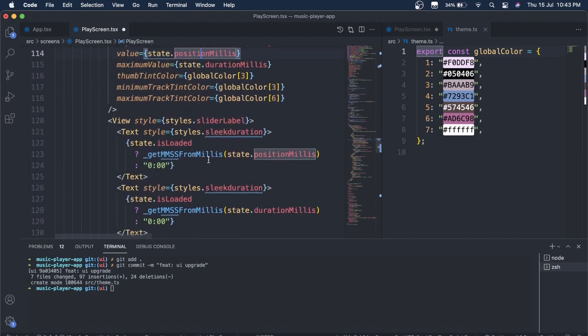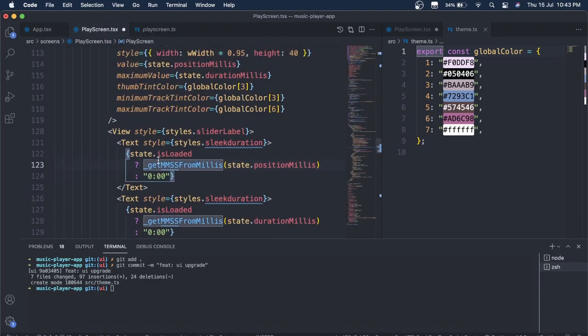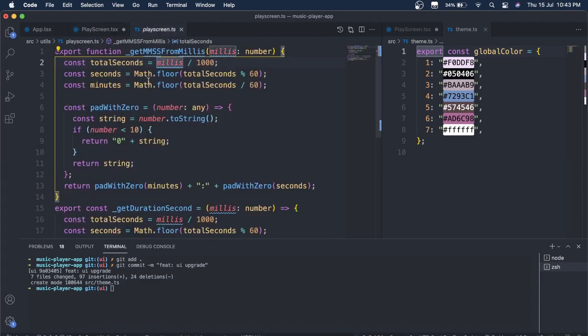And I have added some functions as well, like this get MMS from millis. This function basically converts the milliseconds that we are getting from our sound, passing it and converting it into minutes, and just returning it with the colon and seconds and minutes, whatever.